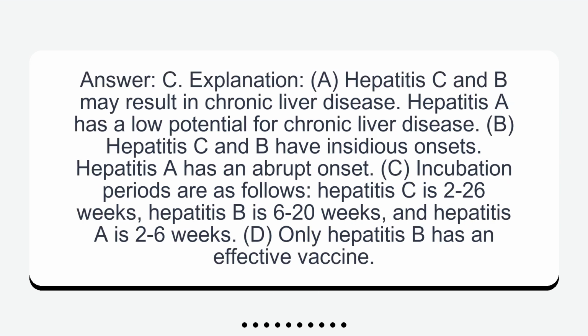Answer: C. Explanation. A. Hepatitis C and B may result in chronic liver disease. Hepatitis A has a low potential for chronic liver disease. B. Hepatitis C and B have insidious onsets. Hepatitis A has an abrupt onset. C. Incubation periods are as follows: hepatitis C is 2 to 26 weeks, hepatitis B is 6 to 20 weeks, and hepatitis A is 2 to 6 weeks. D. Only hepatitis B has an effective vaccine.